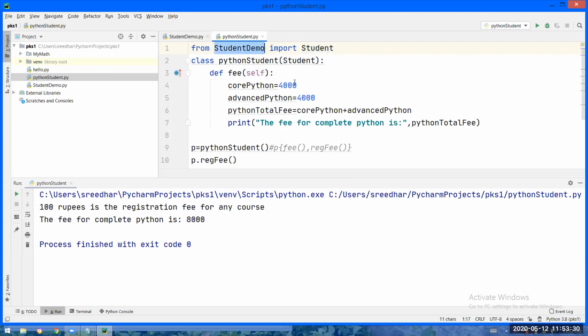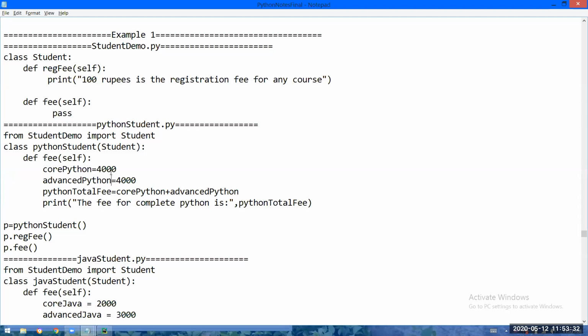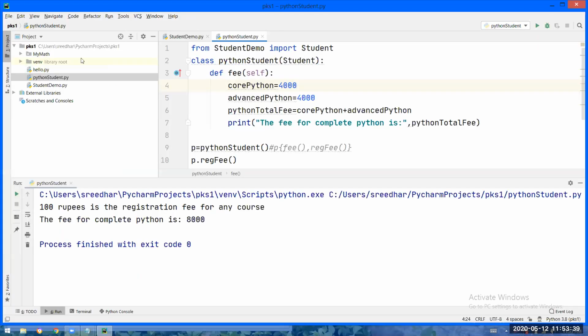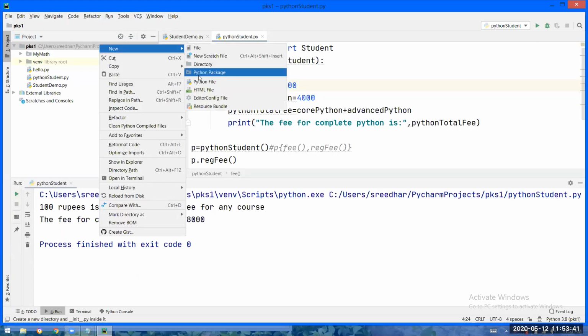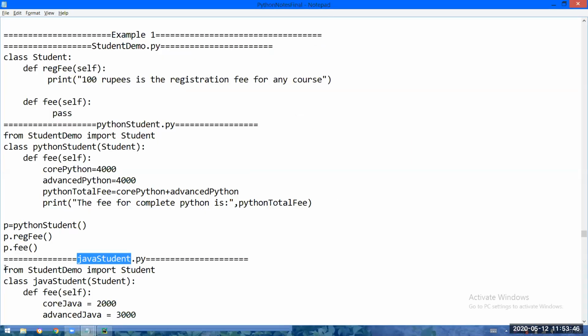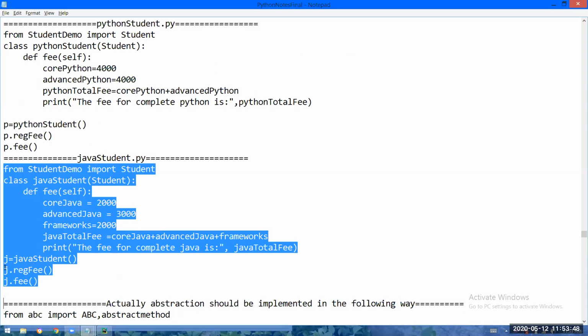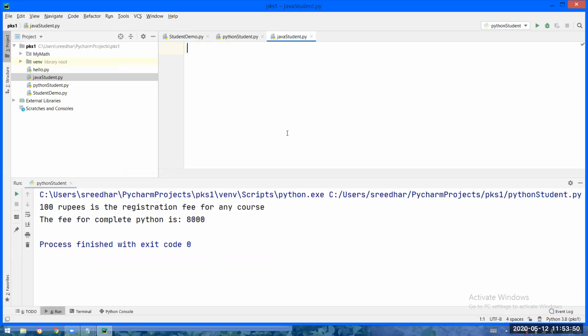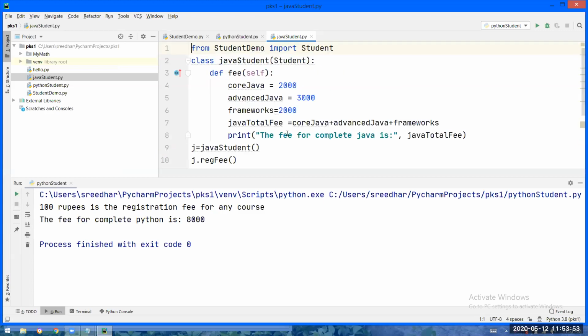Okay, you remembered. So for Java students, what I will do, I will create this Java student.py file. I am bringing the student class from the student demo module, and I am making Java student the child of the student class.